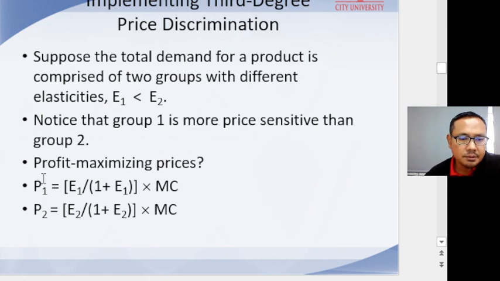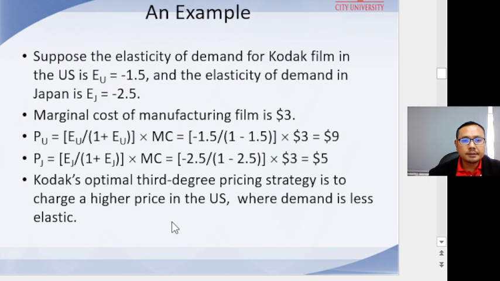So how can we determine the profit maximizing prices for these two groups? Price 1 equals E1 divided by 1 plus E1, times MC, and price 2 can be calculated with the same formula.